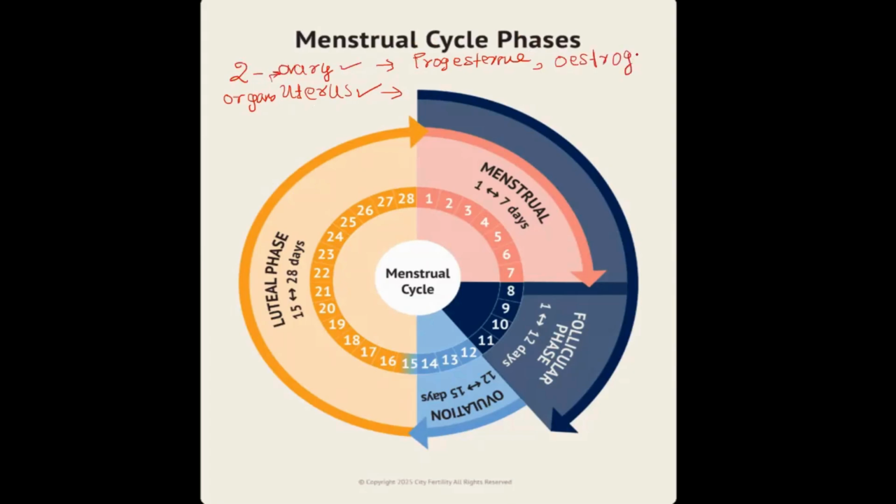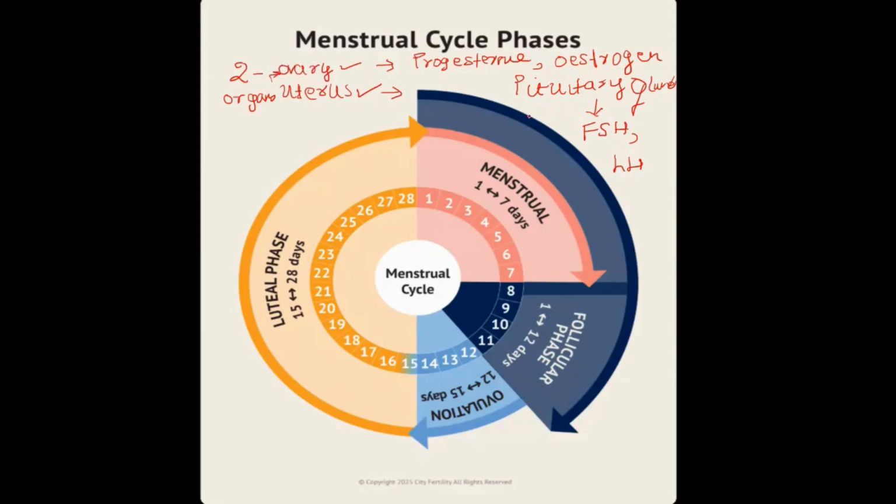Apart from this, you very well know that the pituitary gland is a very important endocrine gland, which is also referred to as the master gland. This plays a role in the menstrual cycle by secreting important hormones like FSH, follicle stimulating hormone, and LH.